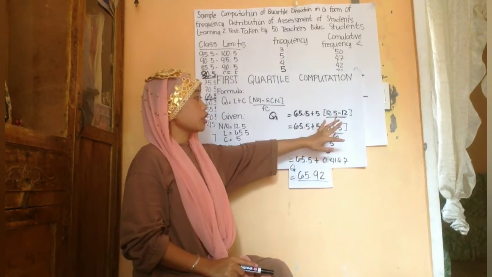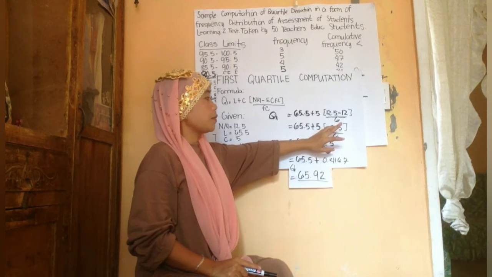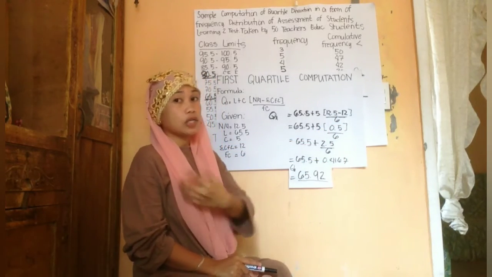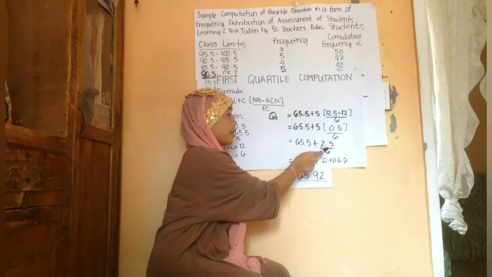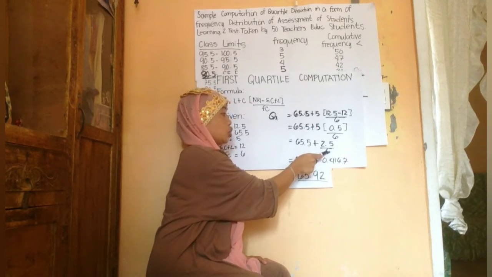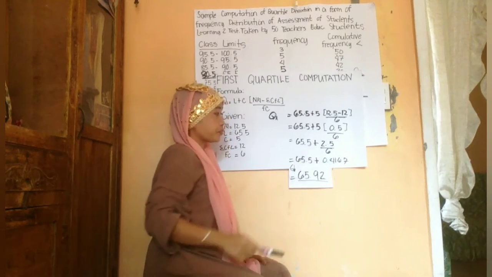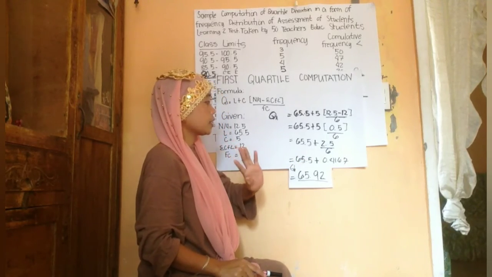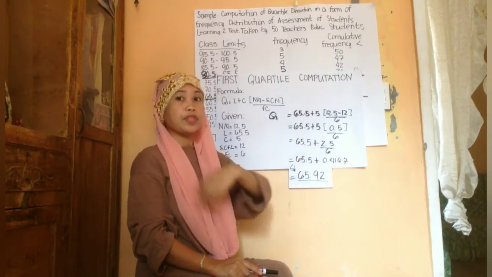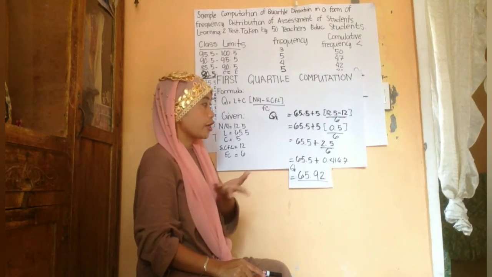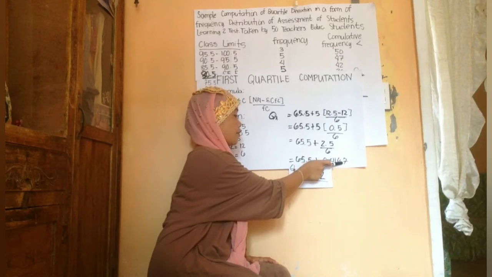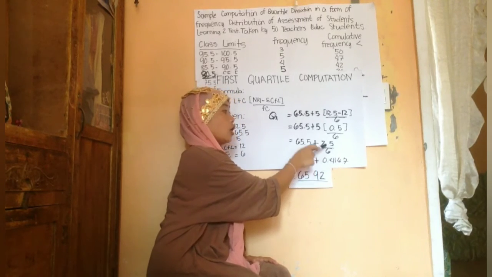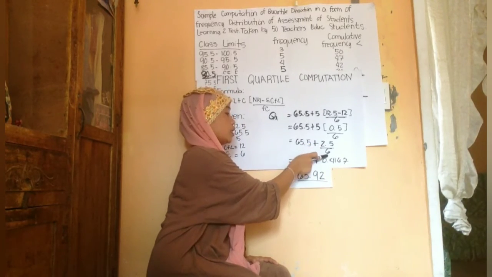I multiplied 5 by 0.5 and the result is 2.5. So write 2.5. Then copy the frequency of median class, 6. So 2.5 divided by 6. The answer is 0.4167.